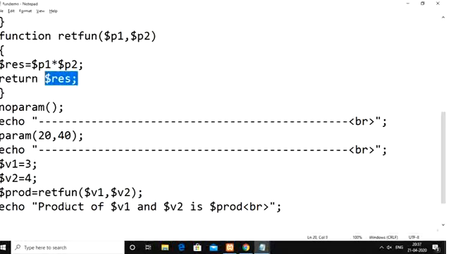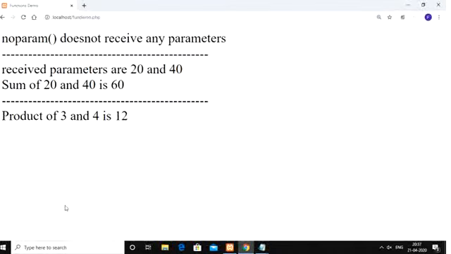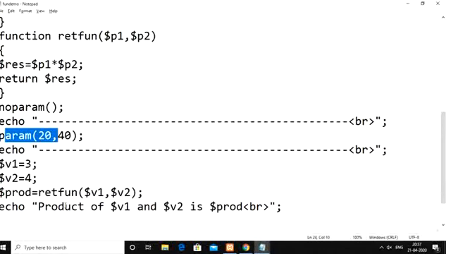This res value will be returned from the return function, and it will be stored or assigned to the prod variable here. Since we are passing 3 and 4 as arguments for the return function, 3 will be stored inside p1, 4 will be stored inside p2. Here p1 into p2 means 3 into 4 will be performed, and the result will be 12. That same 12 value will be stored inside the product. The output we are expecting is product of 3 and 4 is 12. In the previous case we passed constants as arguments. In this case we passed variables as arguments.